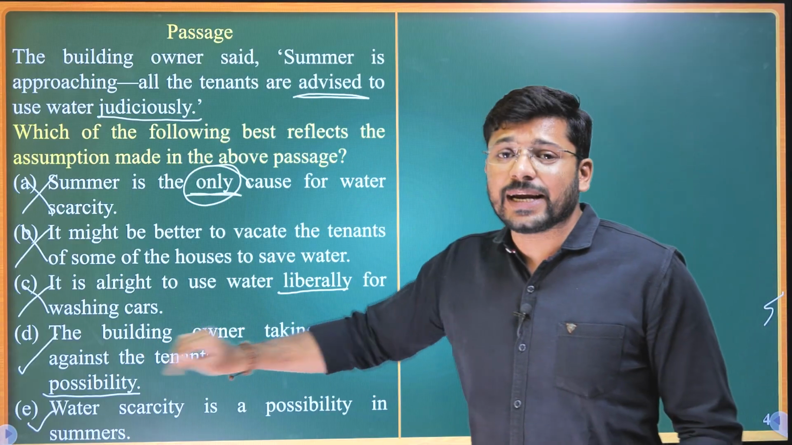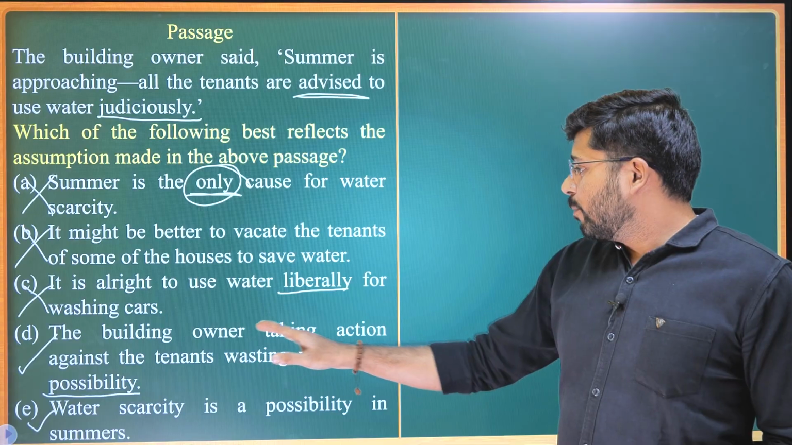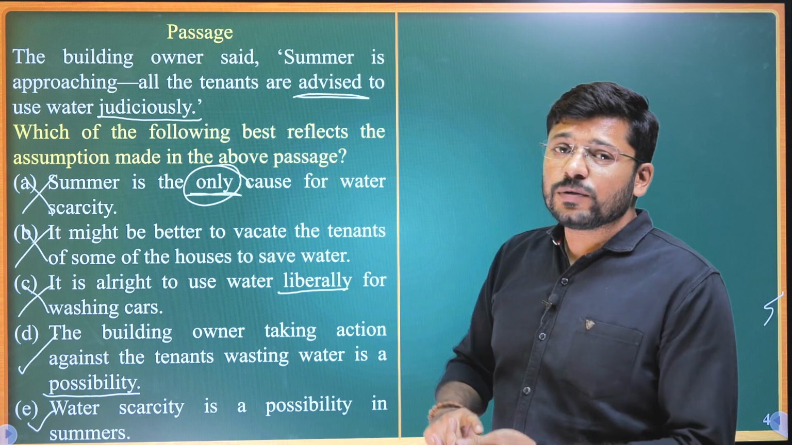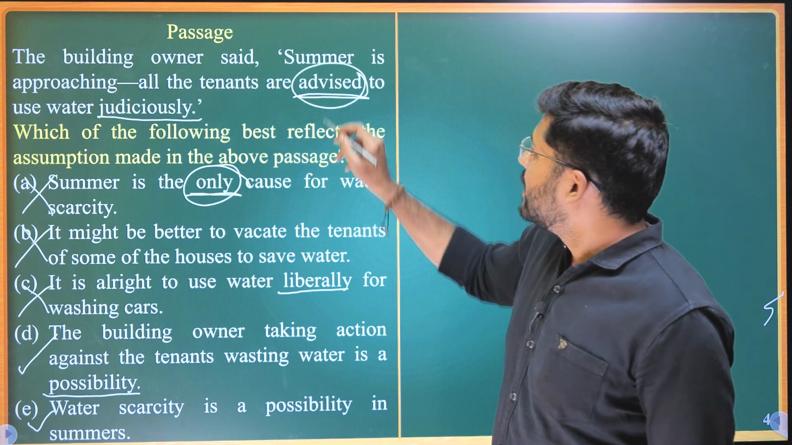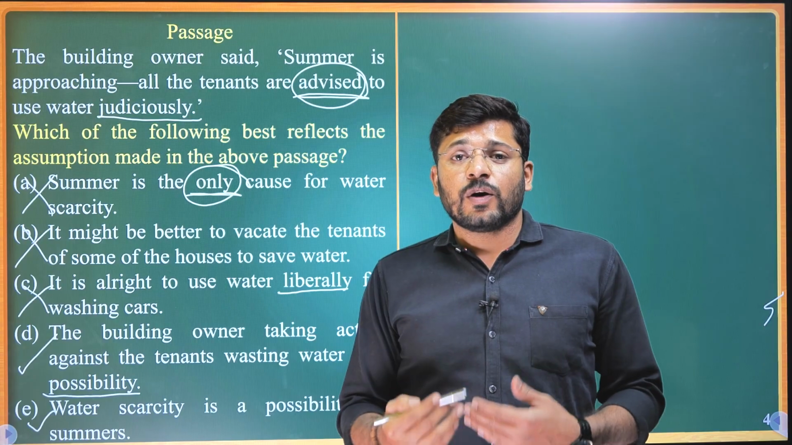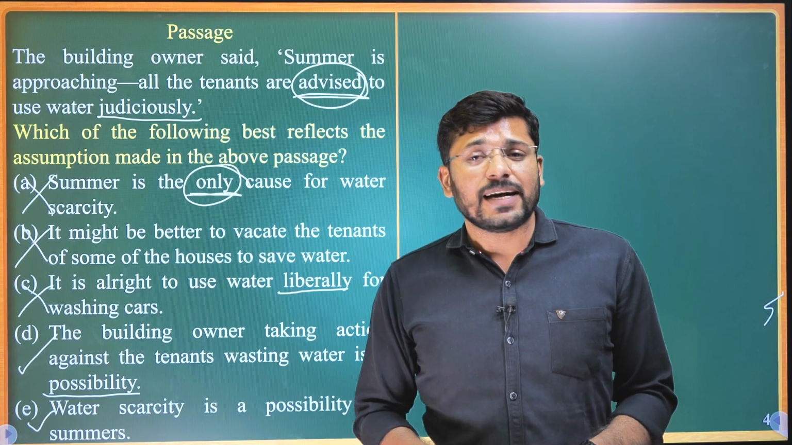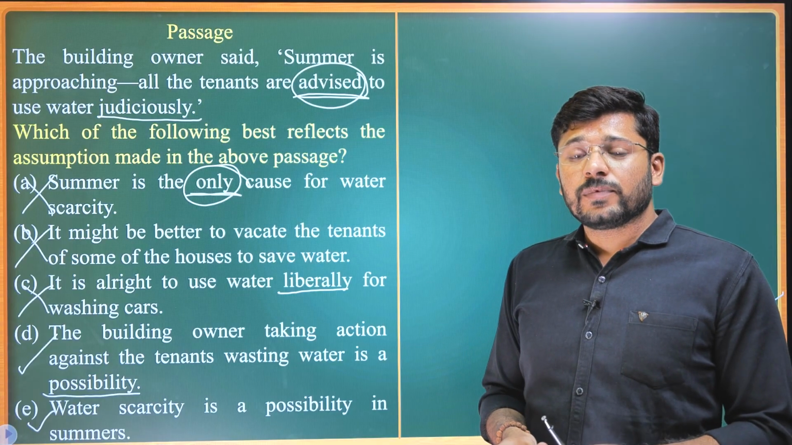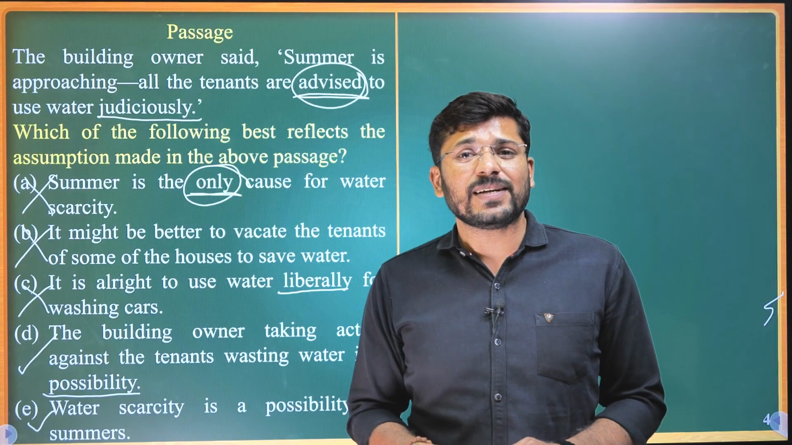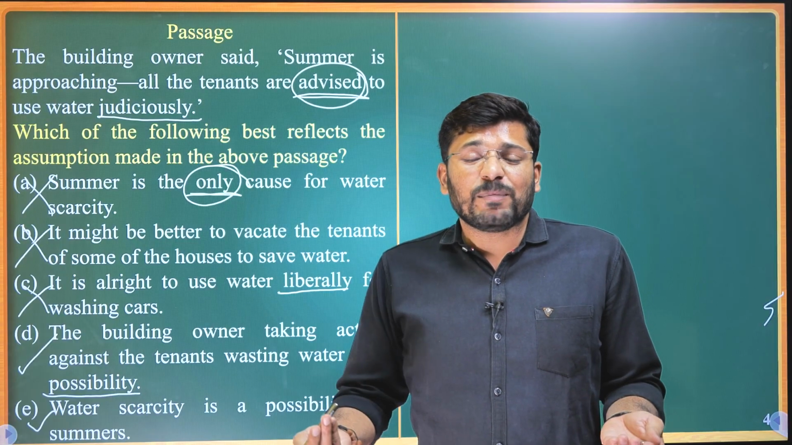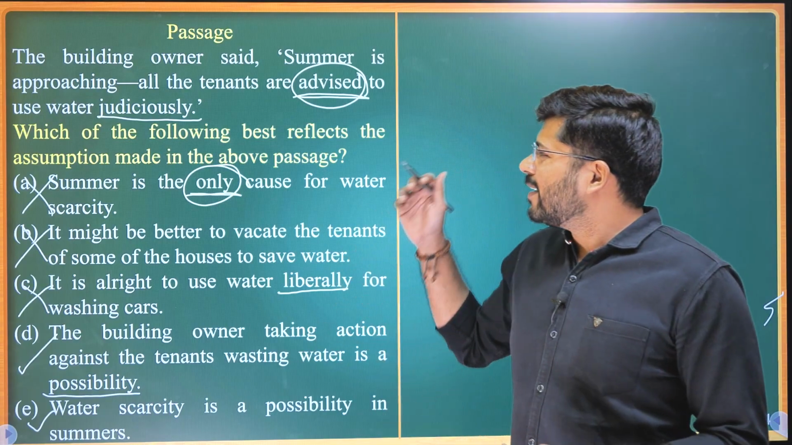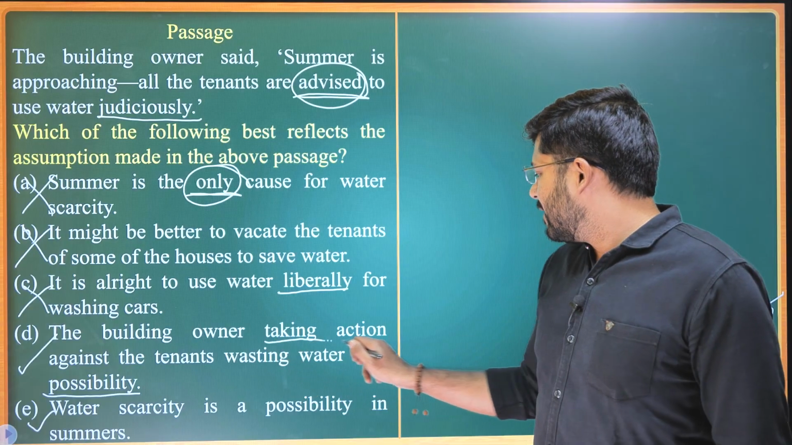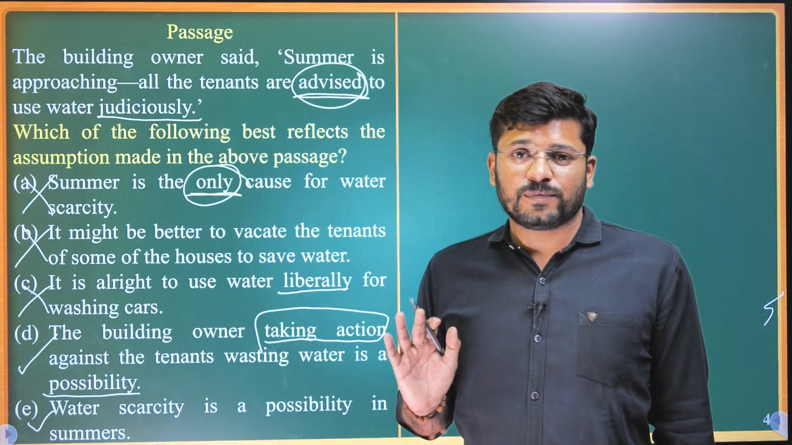Okay, let's try to negate this one. Is it possible that the building owner might not take action? Yes, it is possible, because he has merely used the word advised. He has not used the word warned or any such strong term. He is just giving advice to his tenants. So even though they might not use water judiciously, we cannot say that he will definitely take action. He might just come and scold them, or he might just have an oral argument with them. However, taking action, we do not know if he will do that or not.